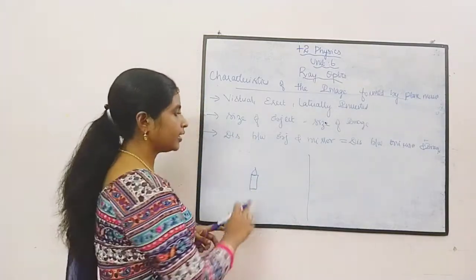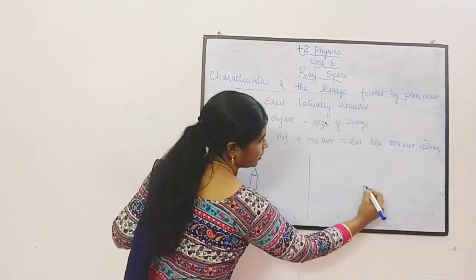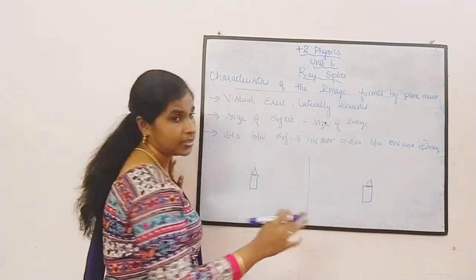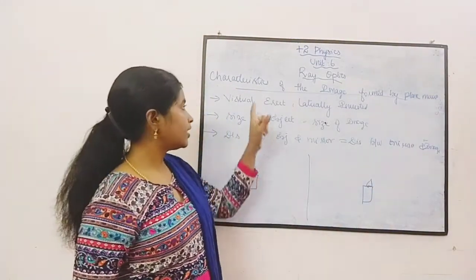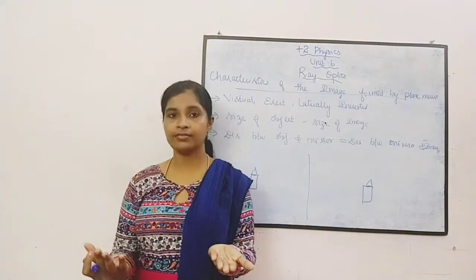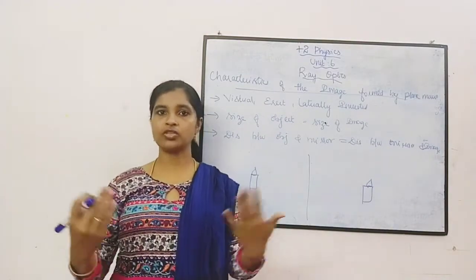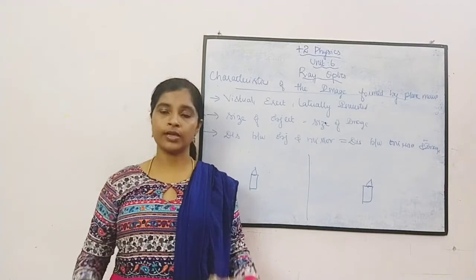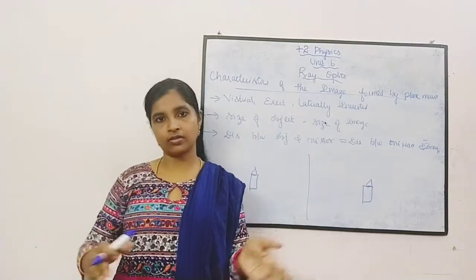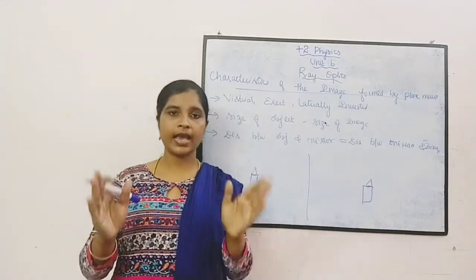So definitely in a plane mirror, the type of image you are getting is a virtual image because it cannot be captured. Then erect. If you are standing in front of a mirror and you stand straight, you will get an image that is erect, not upside down. It will be an erect image.